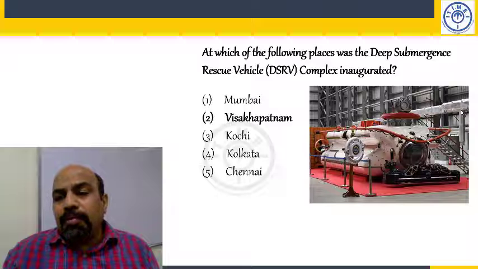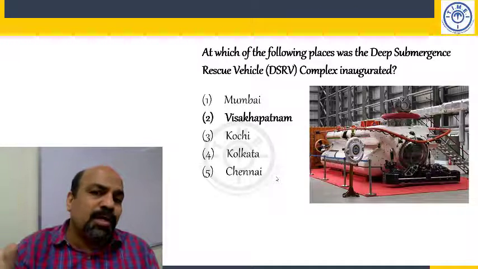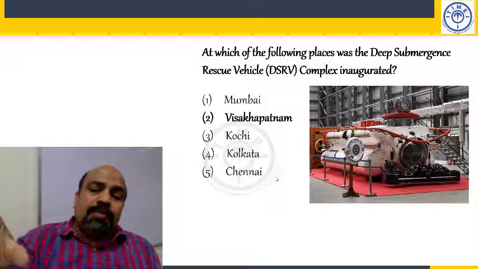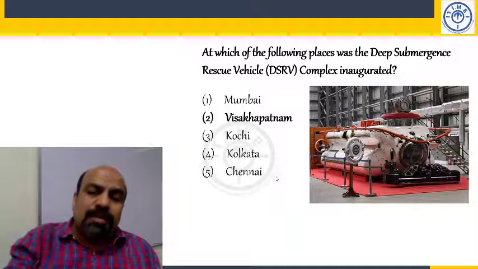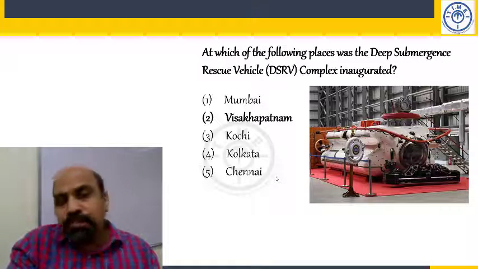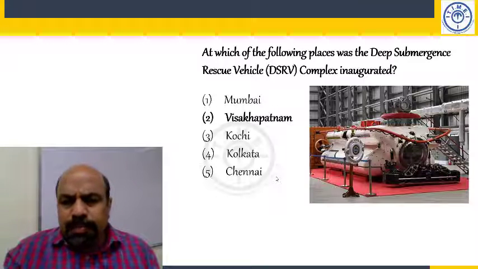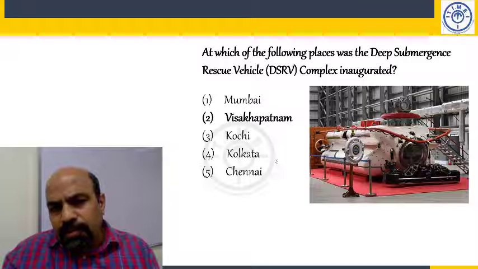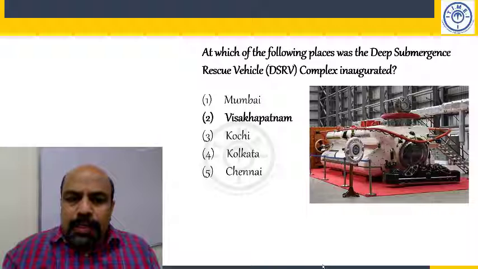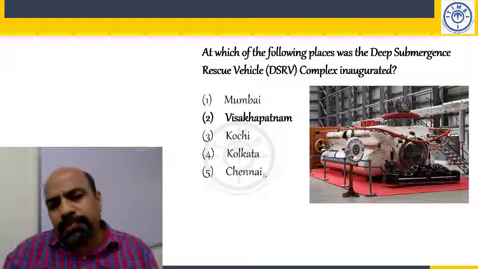This is a part of a complex located in Visakhapatnam, Andhra Pradesh. If necessary, they take this particular vehicle from here, then go to the ocean. It can go to very deep places, the depths of the ocean. See the fans and everything.